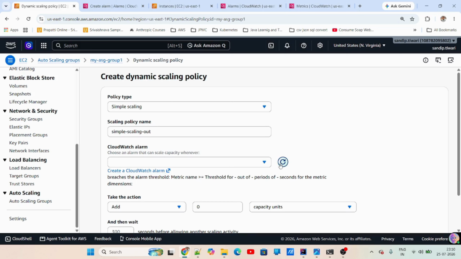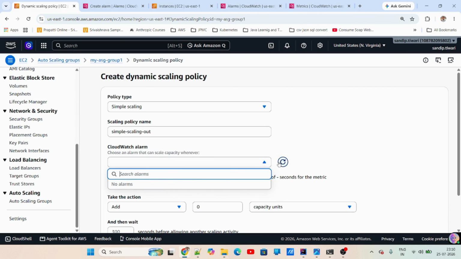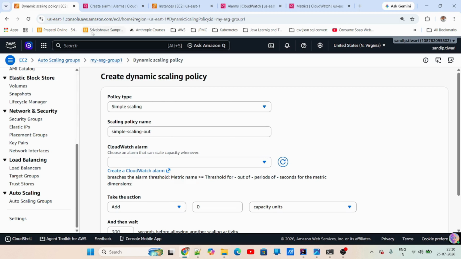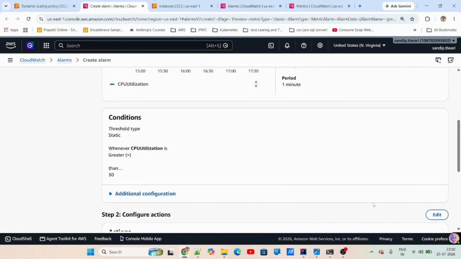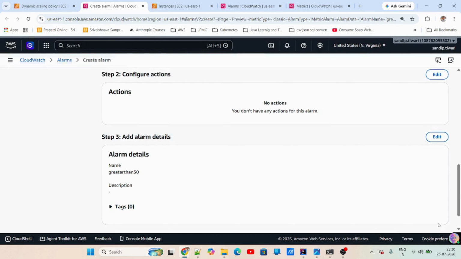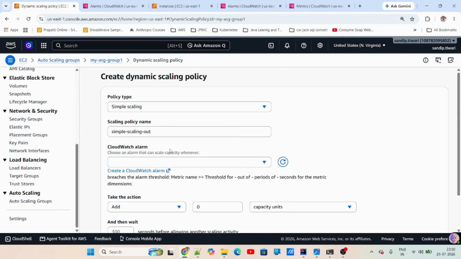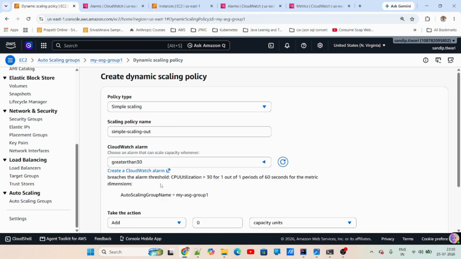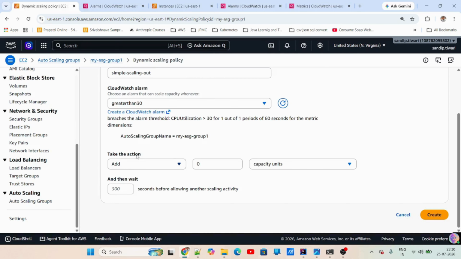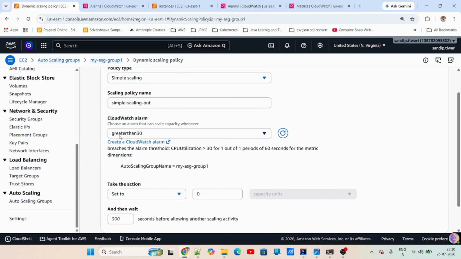If I go here, I'll do a refresh, then save the final step. Let's create the alarm. When the alarm is created, obviously the state is insufficient data; we don't need to worry about that. As you can see, greater than 30 is selected. Now, in simple scaling, you can add, remove, or set to. You can directly set to if it is greater than 30. So this is the trigger.